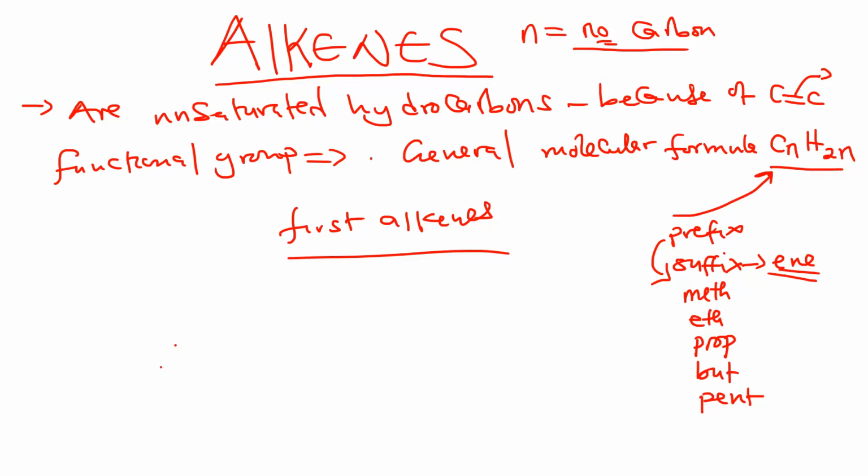It's very important to note that there's no alkene with 1 carbon, so it all starts from carbon 2. Therefore, the first one in the series is ethene. We just add eth for the prefix and ene for the suffix. The second one is propene. The third one is butene. The fourth one is pentene.